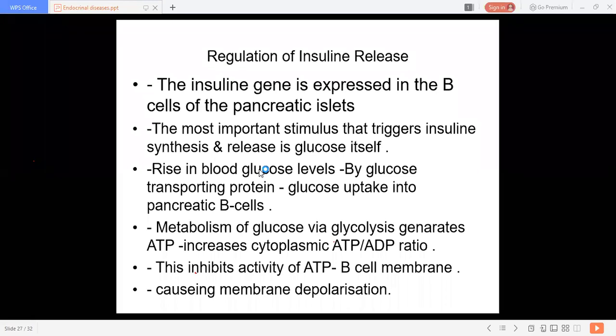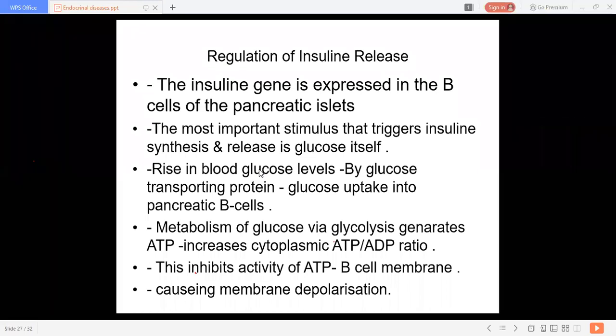I am going to repeat the regulation of insulin release. The insulin gene is expressed in the beta cells of pancreatic islets, and the most important stimulus is glucose. Whenever glucose comes into your plasma, your blood, insulin release gets triggered. So how does it get triggered? Whenever glucose is raised in the plasma or blood, by glucose transporter proteins it travels up to the pancreatic beta cells. So glucose is taken up by the beta cells.